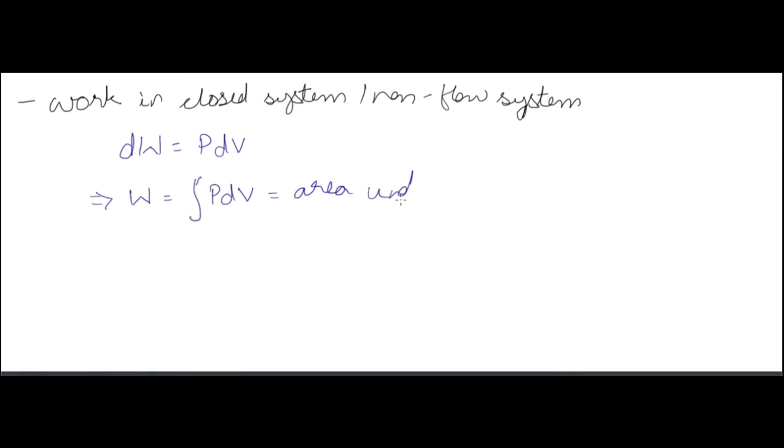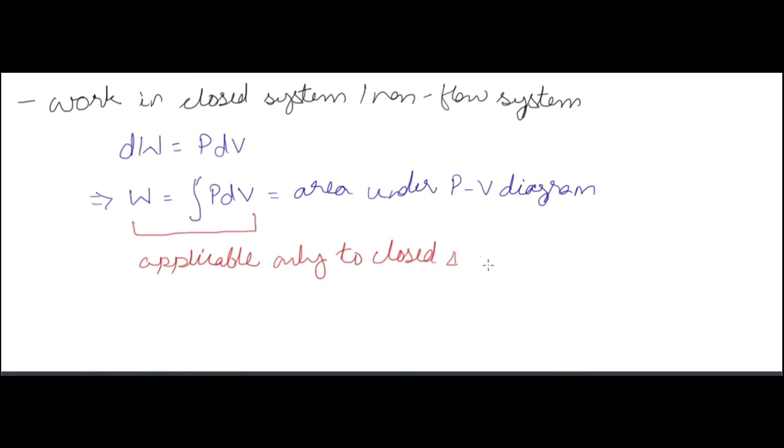Work in a closed system or various non-flow systems. In a reversible closed system, we get dW is equal to pdV, or W is equal to the integration of pdV, meaning the area under the PV diagram.